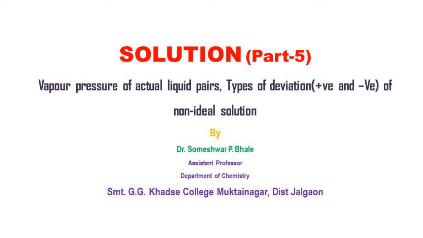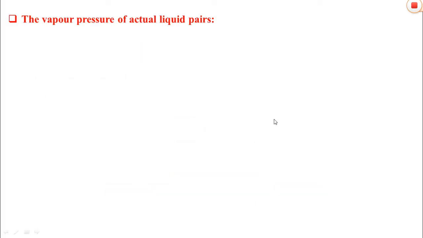In the previous lecture, we saw the vapor pressure of a solution and then laws regarding the vapor pressure, such as Raoult's law, and then we saw the types of solution. In today's lecture, we will see the actual vapor pressure of liquid pairs. There are various liquid pairs available. From that, some liquid pairs obey Raoult's law at all compositions of the constituents.